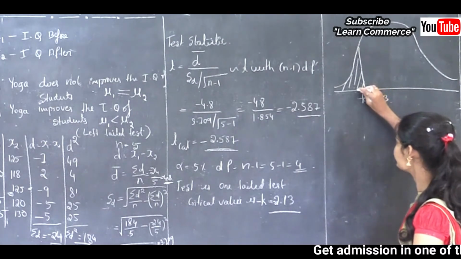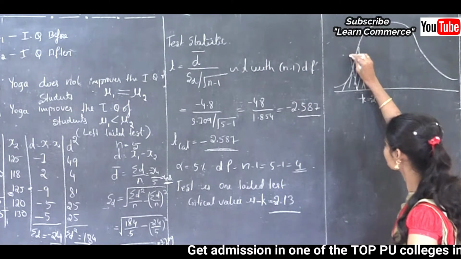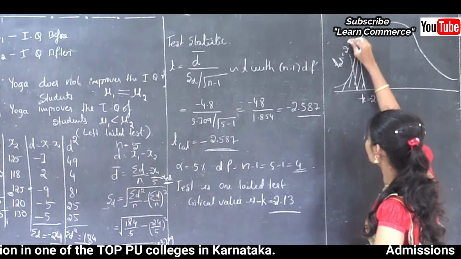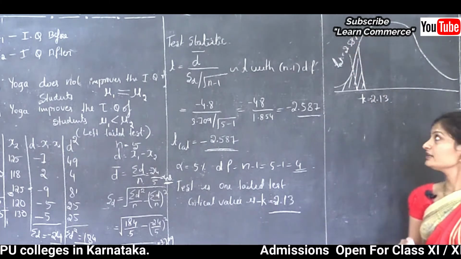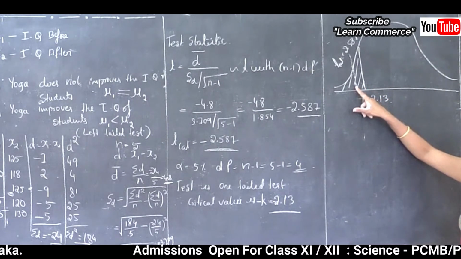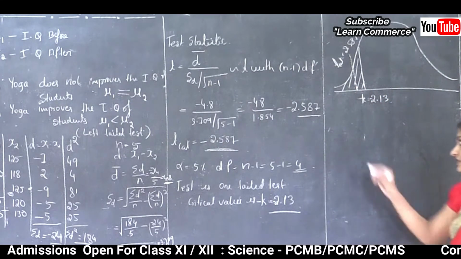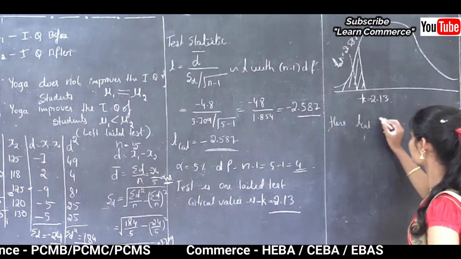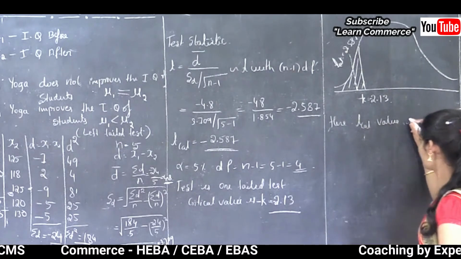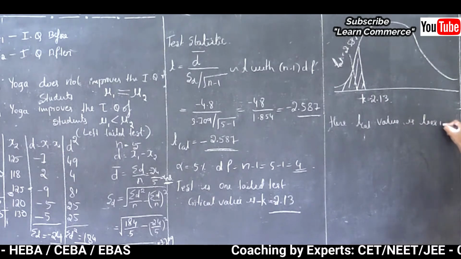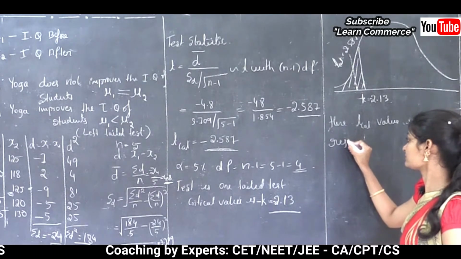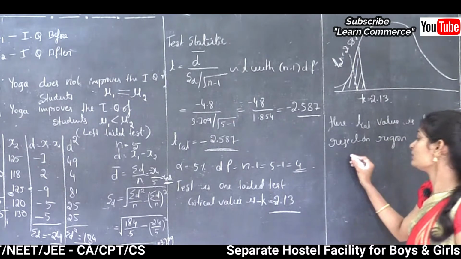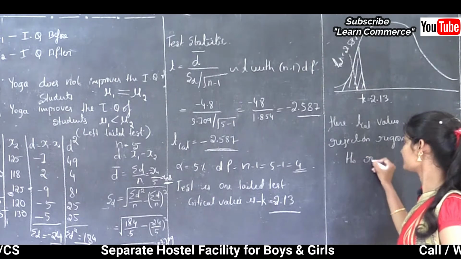So that value lies here. So this is calculated value, that is minus 2.587. And see here, this calculated value lies in rejection region, therefore H not rejected.